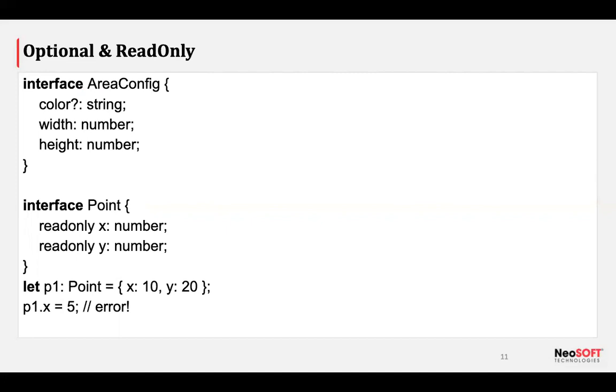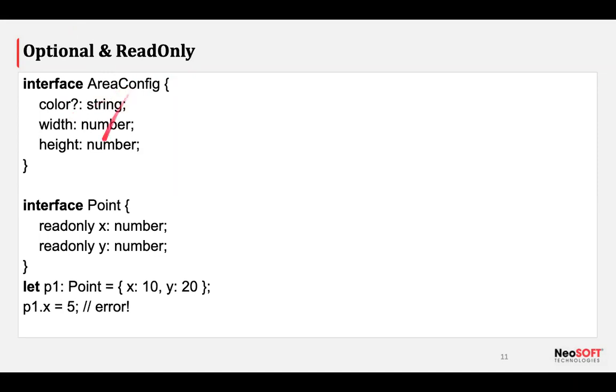But in our day-to-day projects we face scenarios where height and width are compulsory, but in some cases we need color and in some cases we don't. For that we must add this optional property. Else, whenever we use area config, we need to use all three properties. So for that we need optional properties.